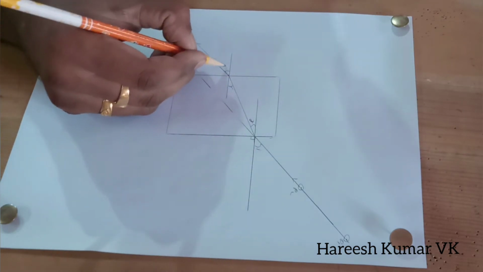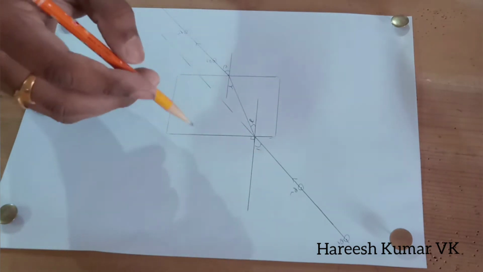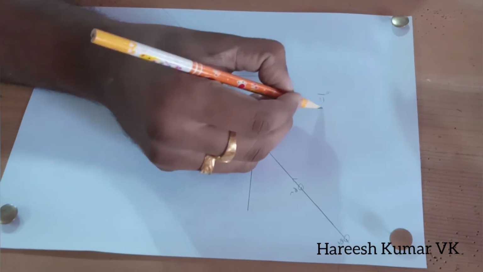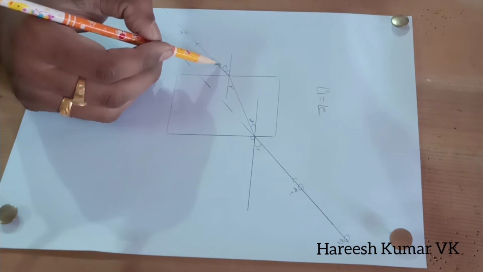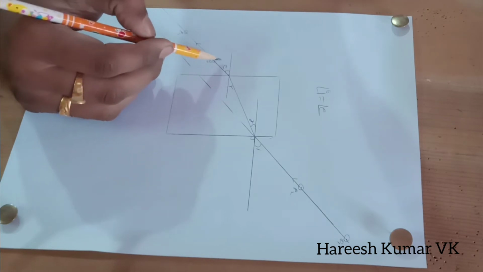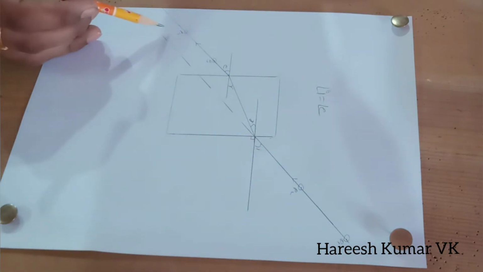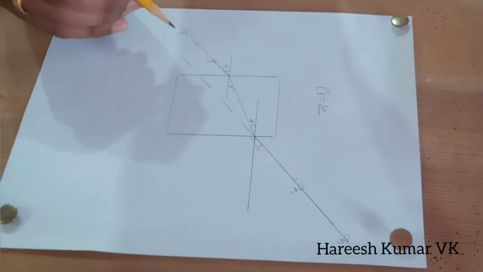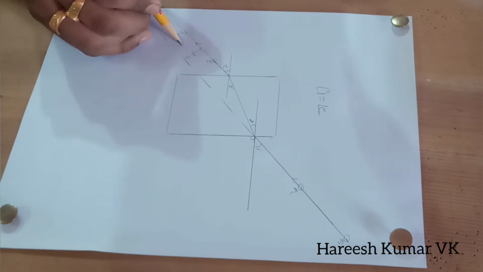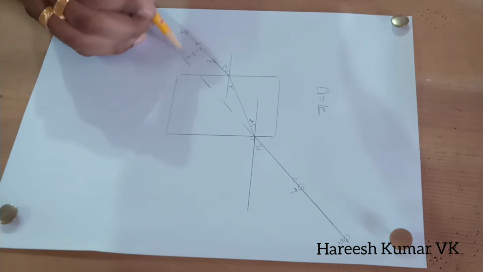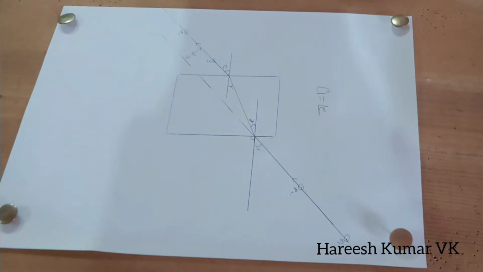And this angle is called the angle of emergence E. So this is I and this is E. So what we can see here is the angle I is equal to the angle E. That is, the angle of incidence is equal to the angle of emergence. That's what we can see from this. And along with this, we can see that the incident ray and the emergent ray are parallel. And here there is a distance between them. This is called the lateral shift. So it is shifting from here to here. Lateral means it is towards this side. That's why it is called lateral shift.